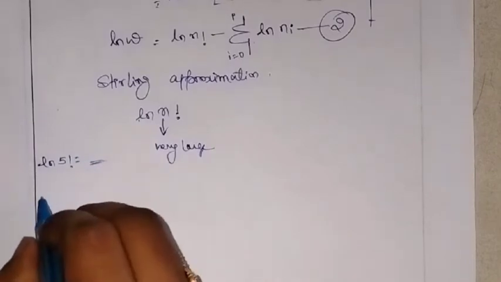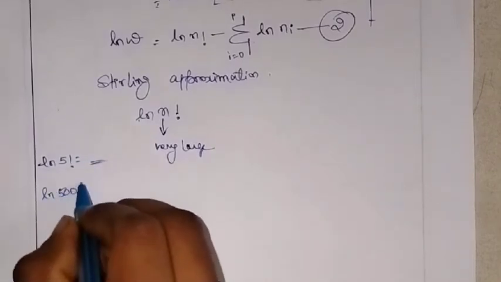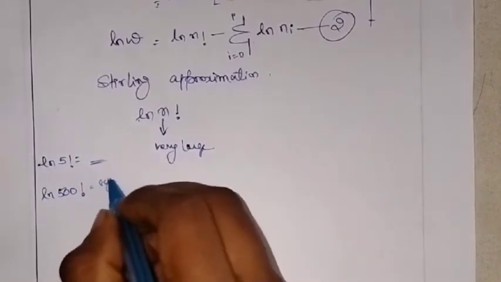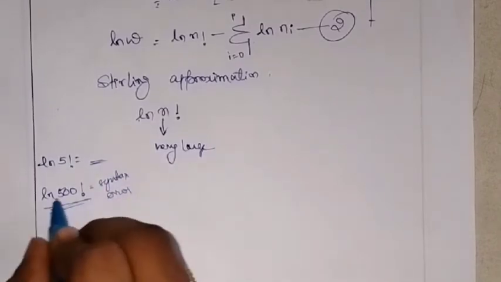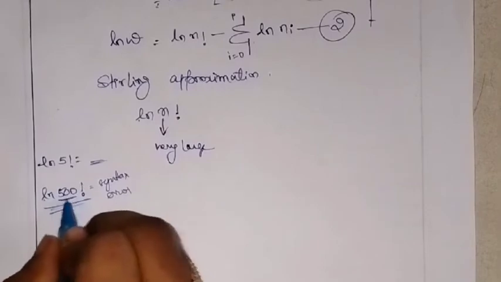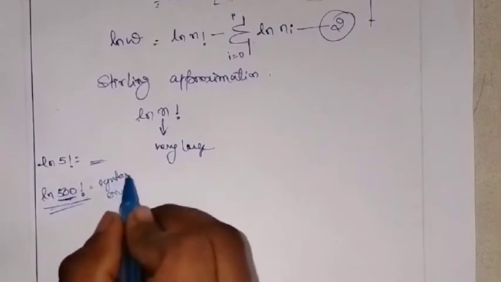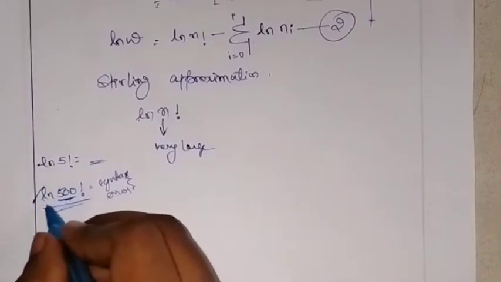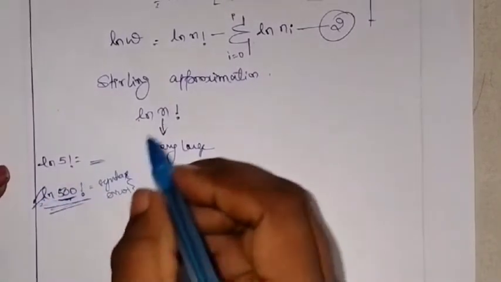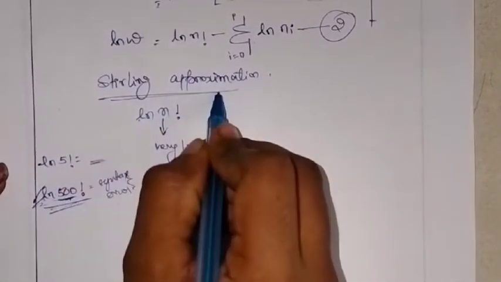But if you want to find the ln 500 factorial, then you will get a syntax error in the calculator. You cannot find the factorial and ln of a very large number. So you'll get syntax error, no? So if you want to know what is the answer for this, then you will be using the Stirling approximation.